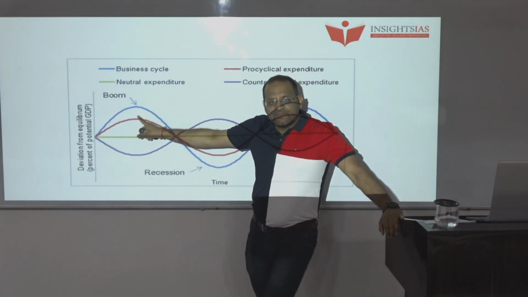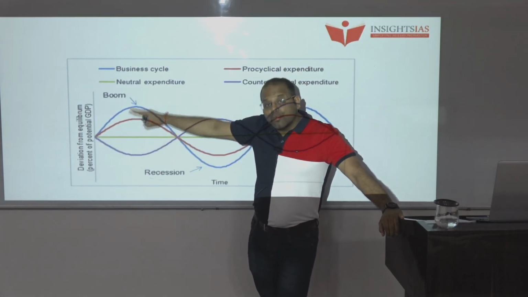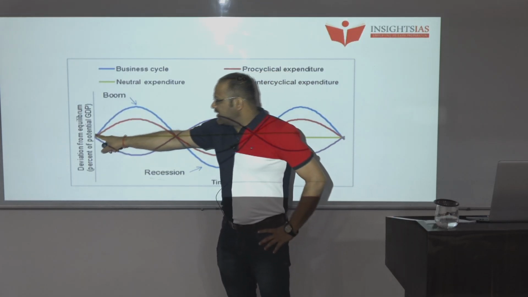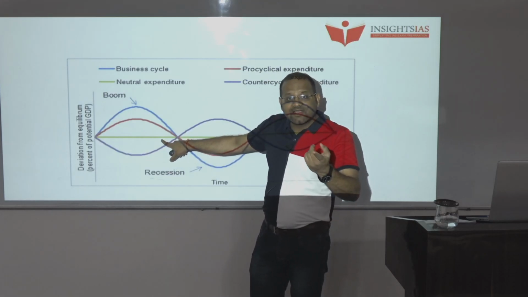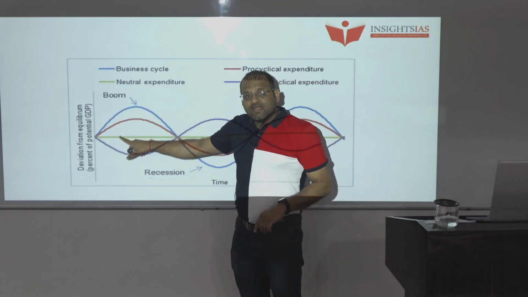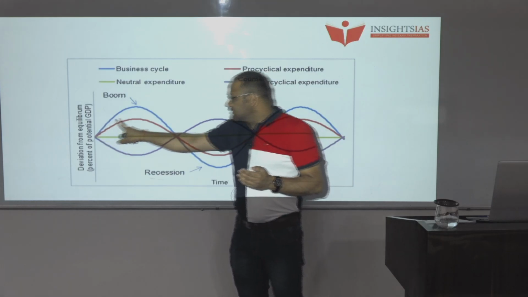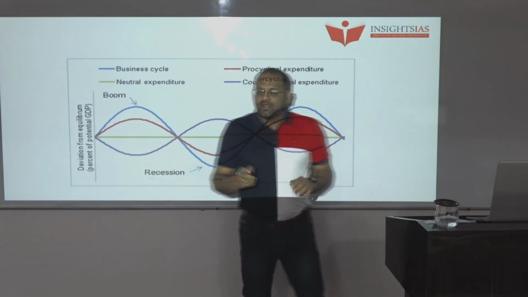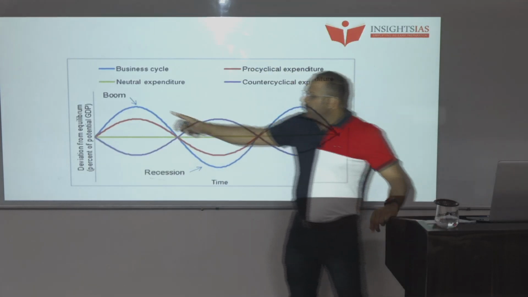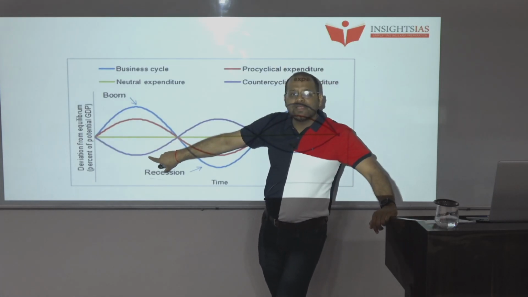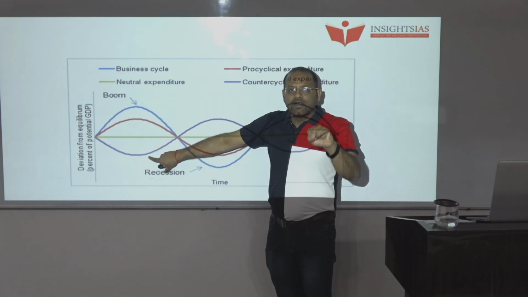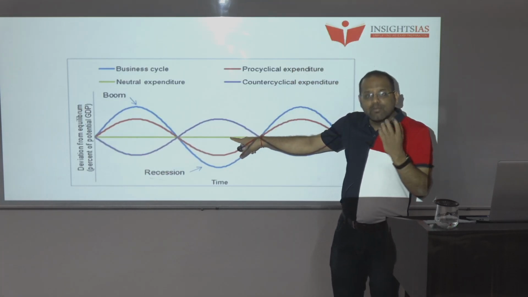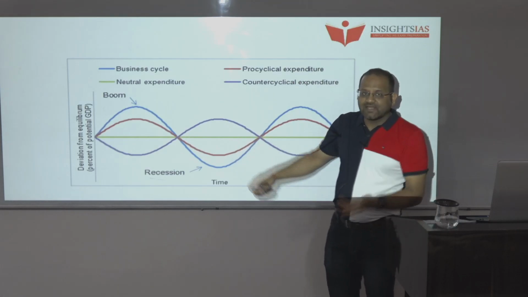When there is a boom in the business cycle, if the fiscal policy is opposite to it, it is known as counter-cyclic. If the fiscal policy is in correlation with the business cycle, then it is pro-cyclic. When there is a boom, the expenditures will be limited by the government in counter-cyclic fiscal policy. When there is a recession, the government will spend more, and that is counter-cyclic fiscal policy.